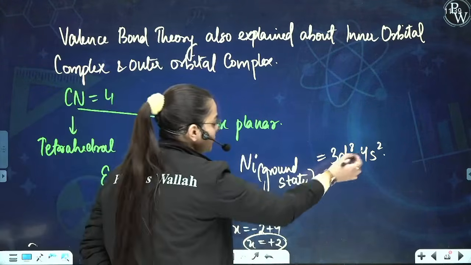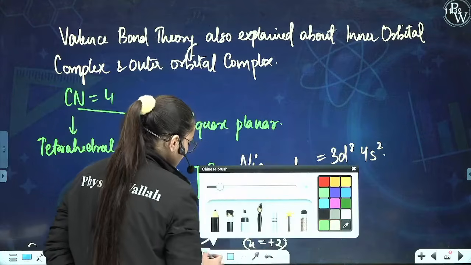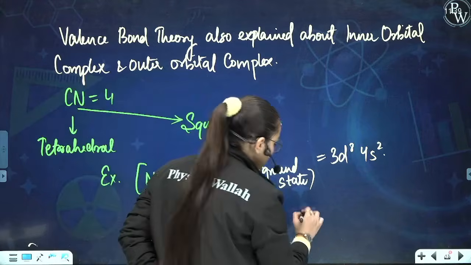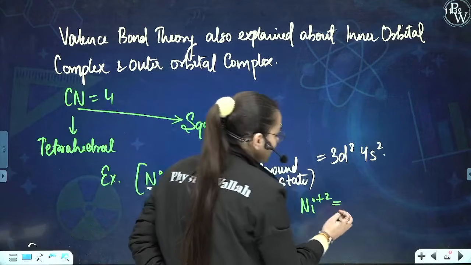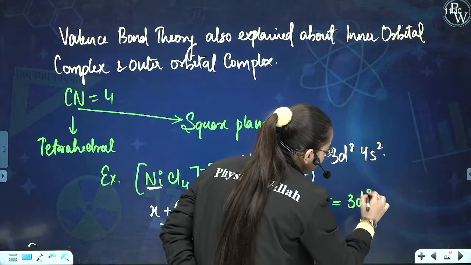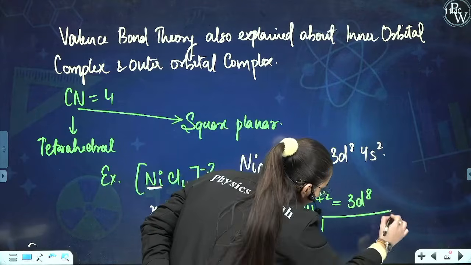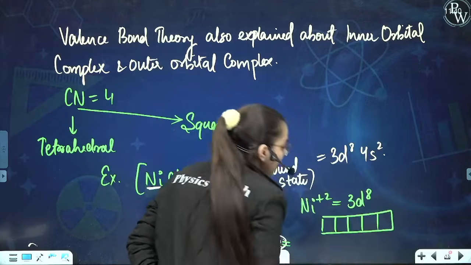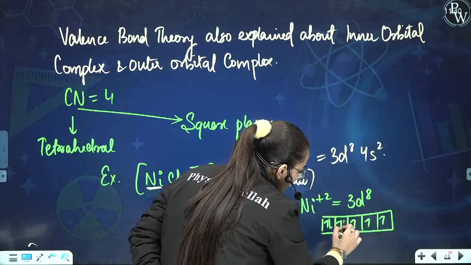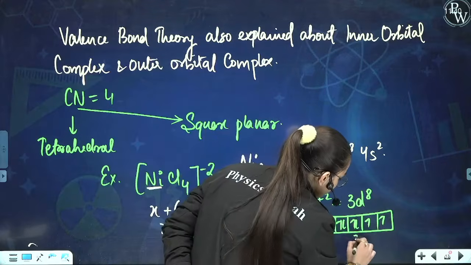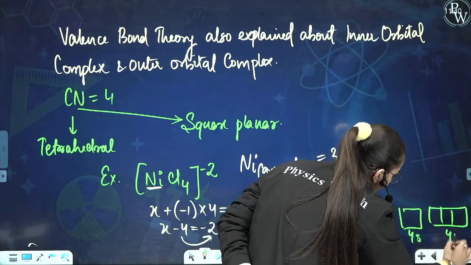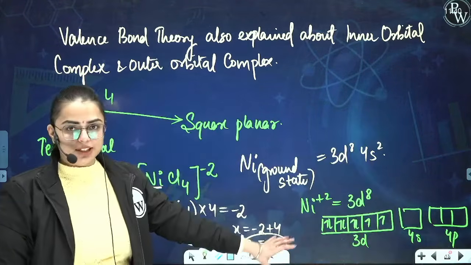So if nickel is present in the ground state, the electronic configuration is 3d8 4s2. When nickel is present in the +2 oxidation state, that means 2 electrons are taken out. So these 2 electrons are gone. What are we left with? We are left with 3d8. Now if I represent 3d8 over here, it is like this. We know there are 5 orbitals in d, so it is 1, 2, 3, 4, 5, 6, 7 and 8 electrons. If it is 3d, then we have 4s, then we have 4p. It is like this.